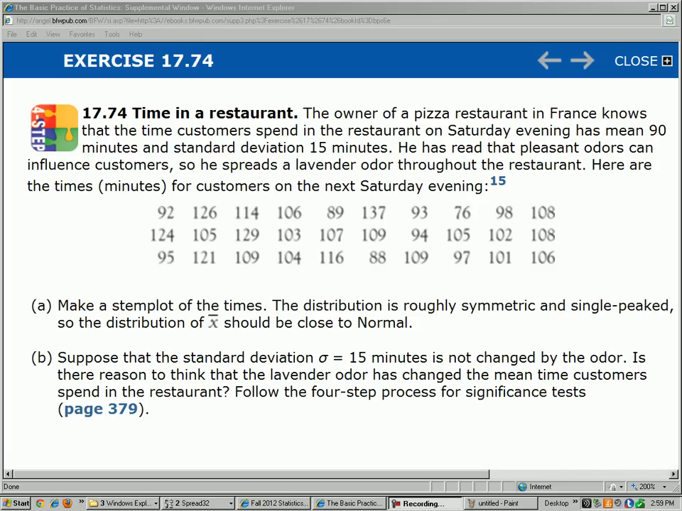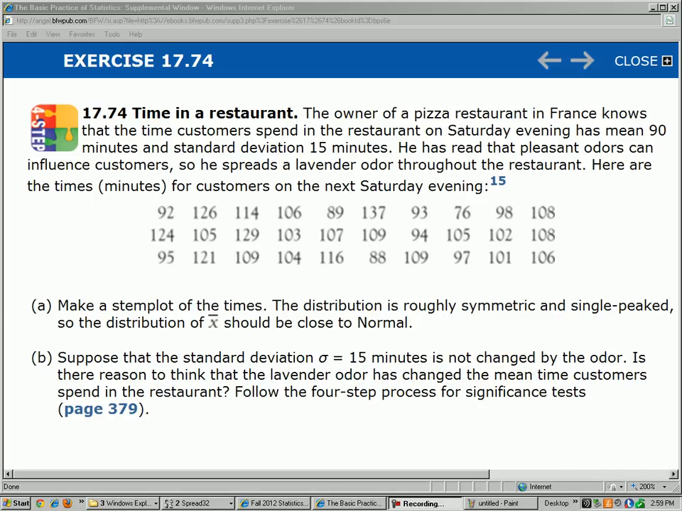Hello. Now let's move on to part B of this question. This is chapter 17, question 74, time in a restaurant. The owner of a pizza restaurant in France knows that the time customers spend in the restaurant on Saturday evening has a mean of 90 minutes and a standard deviation of 15 minutes. He has read that pleasant odors can influence customers, so he spreads the lavender odor throughout the restaurant.